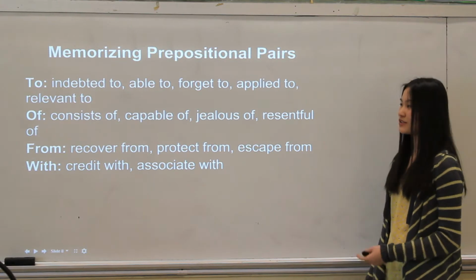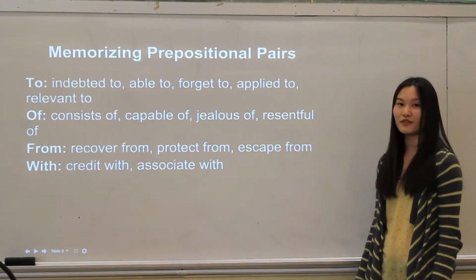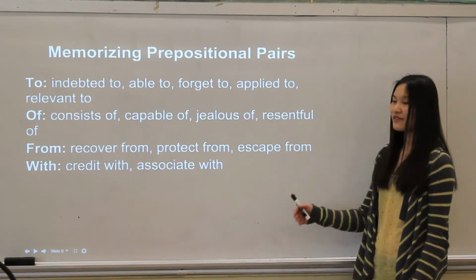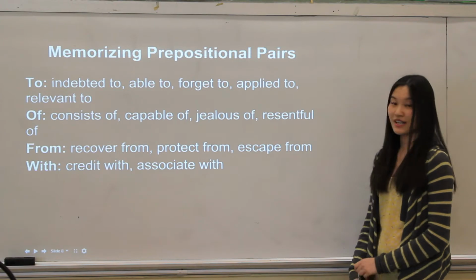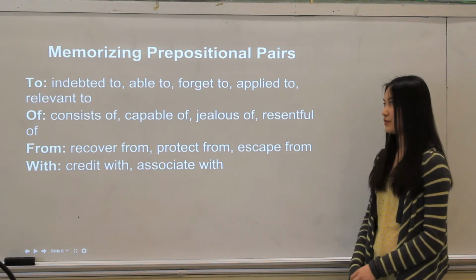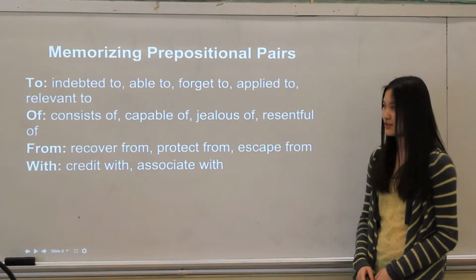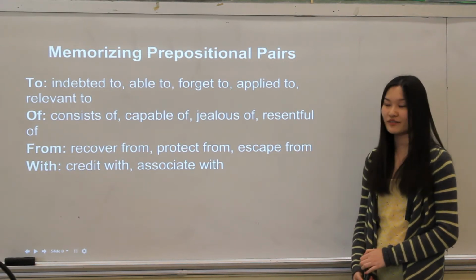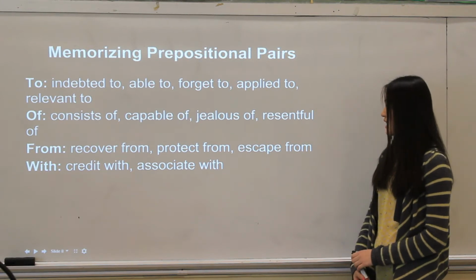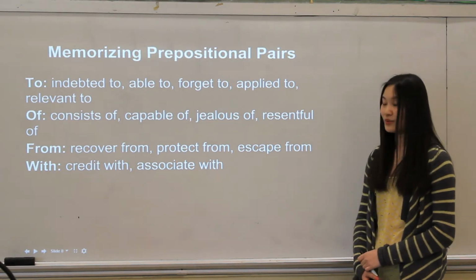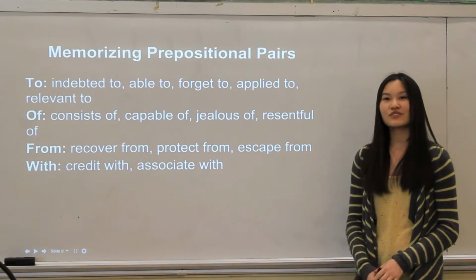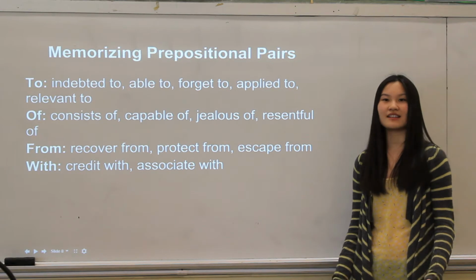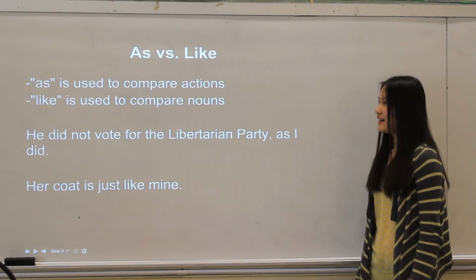So the prepositions that are being shown, for example, are to, of, from, and with. And you know that preceding those prepositions have to be certain words. So for example, to: indebted to, able to, forget to, apply to, and relevant to. And for of: consists of, capable of, jealous of, and resentful of. From: recover from, protect from, escape from, and finally with: credit with, and associate with. So you know that certain words must come before the preposition, and if it doesn't, then it might be incorrect.